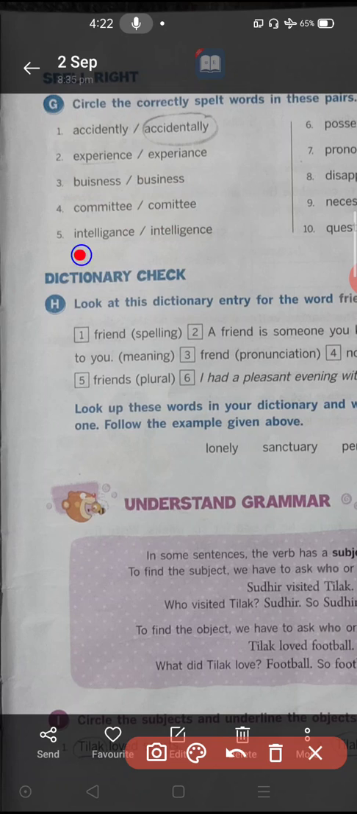Fifth one, intelligence. Here it is one letter difference, that's all, between these two words. Here GA is there, here GE is there. Look properly. Instead of A, here is E, that's all. Which is correct? The correct word is the second one only, intelligence, not GANCE. It is GENCE, intelligence. So circle it.